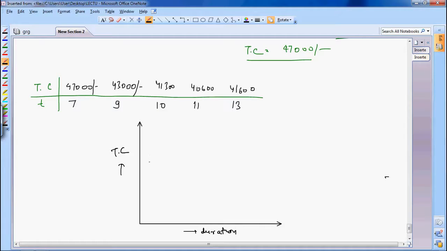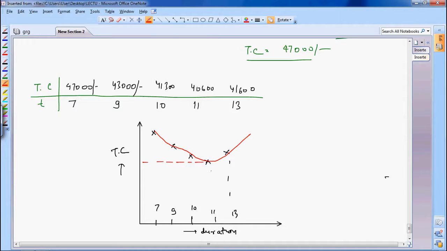So if you plot them, at 7 you will get 47,000, at 9 you will get 43,000, then you will get 41,300 at 10, at 11 you will get 40,600, and further it will rise to 41,600 at 13. If you join them, it will look something like this.